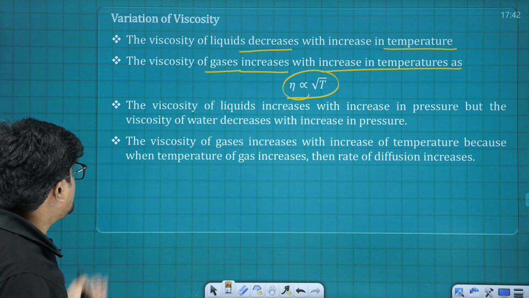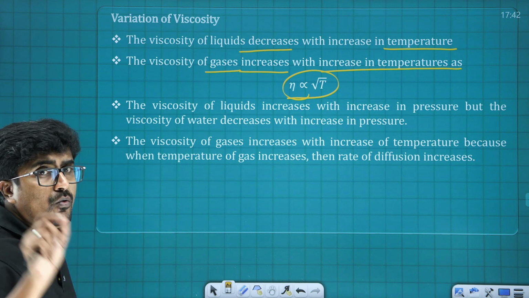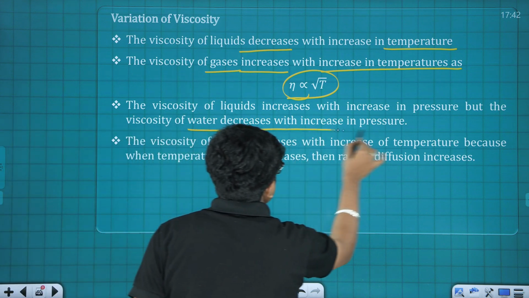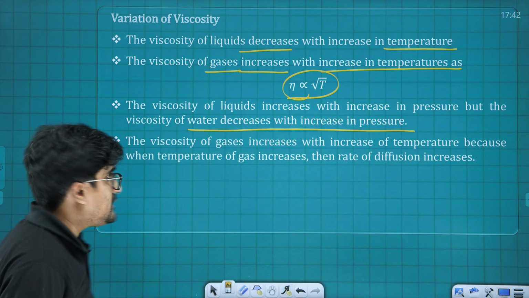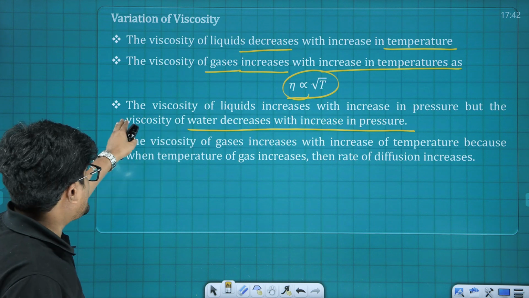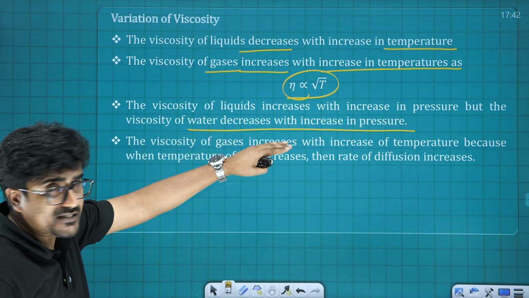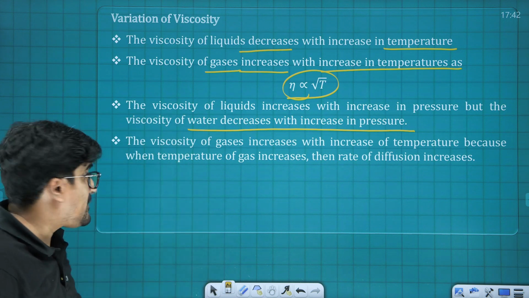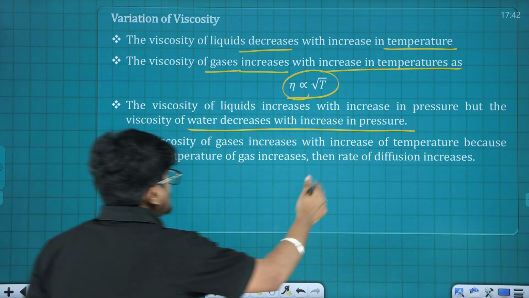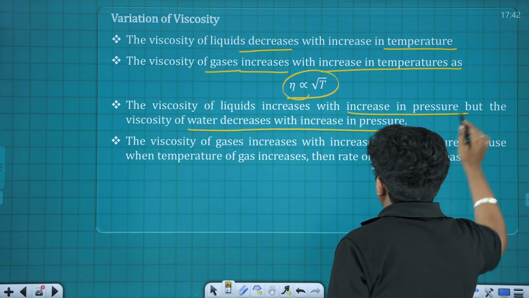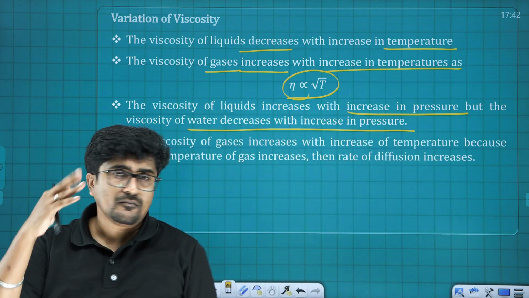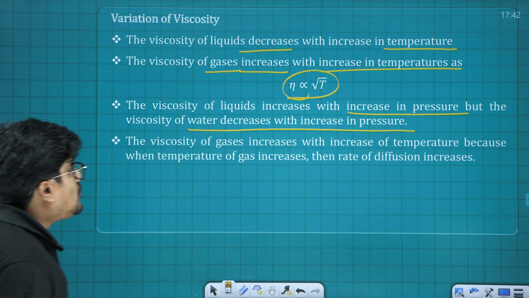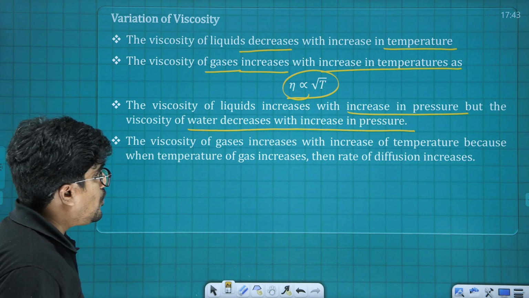Okay, and the next one is the case of water. For water, viscosity decreases with increase in pressure. The next one is pressure. That means the viscosity of a liquid increases with increase in pressure. There we were talking about temperature, and here we are talking about pressure. So for liquids normally it increases with increase in pressure, but for water it decreases with increase in pressure.